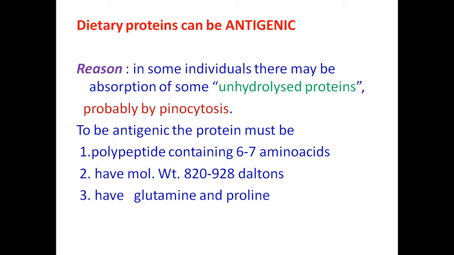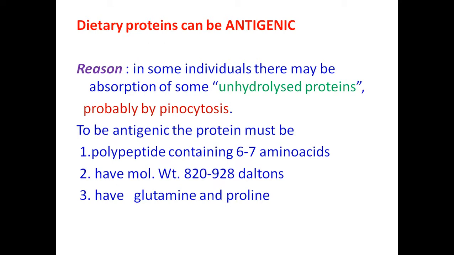So to be antigenic, the protein must be of 6 to 7 amino acids in size. So that unhydrolyzed protein, if it is of 6 to 7 amino acids in length, then this can be antigenic. And this has a molecular weight of about 820 to 928 Daltons also.